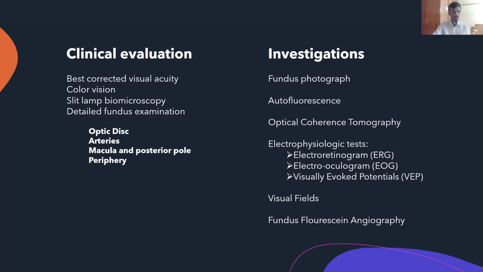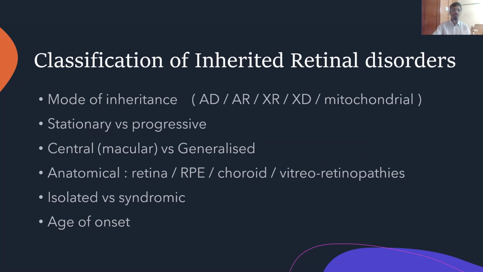We see the vitreous cavity, the optic disc, the veins and arteries, the macula and the posterior pole and the periphery. Investigations, there is a barrage of investigations that can be done nowadays, but the most important being the fundus photography and autofluorescence, OCT, electrophysiological tests whenever required, visual fields, and fundus fluorescein angiography, although it is used less these days. So classifying these disorders broadly, right?